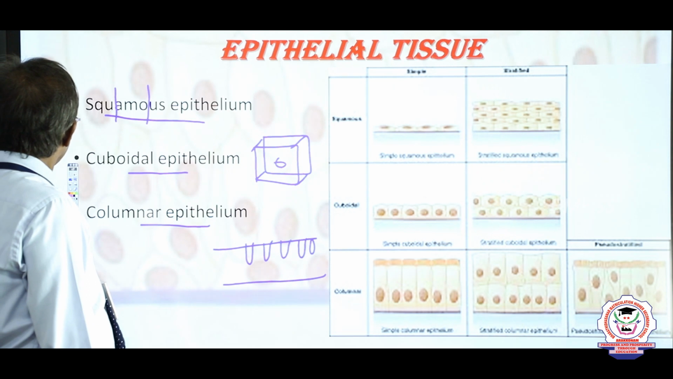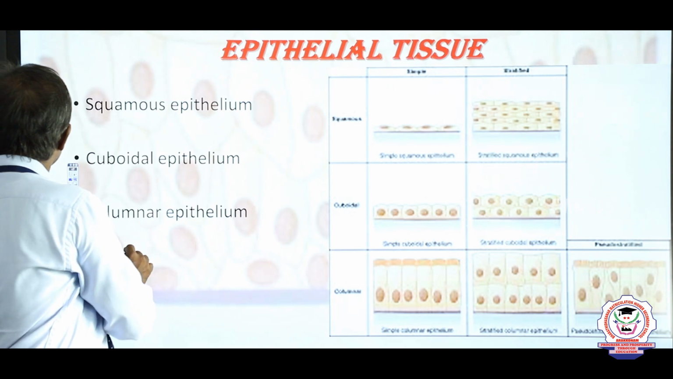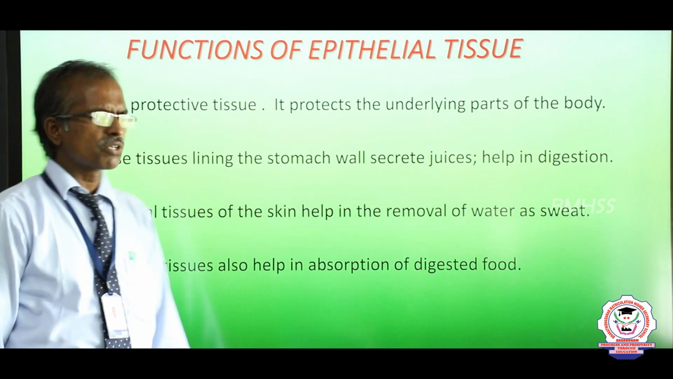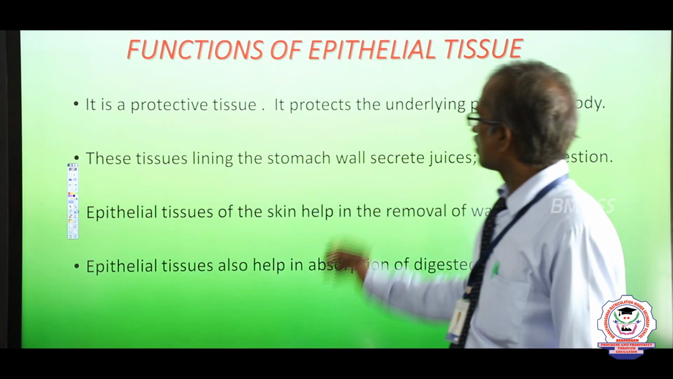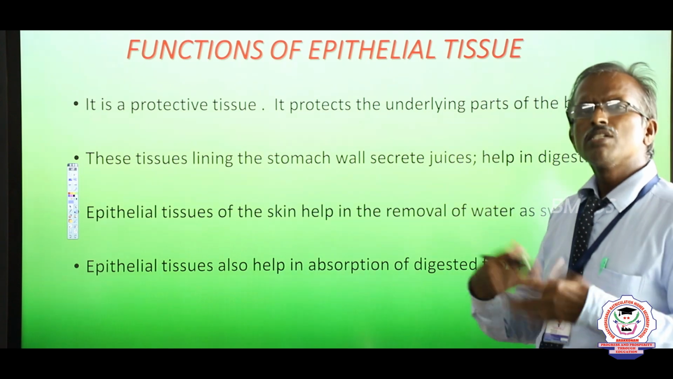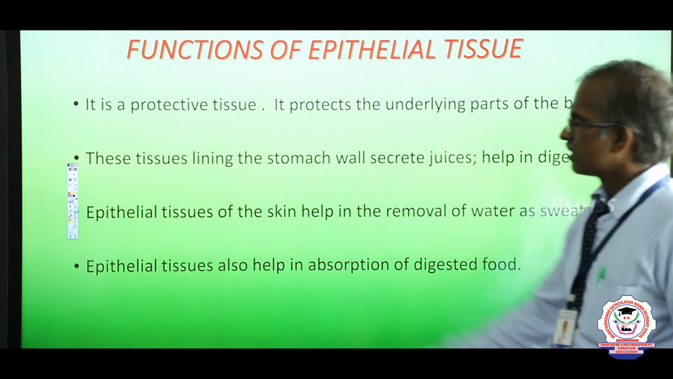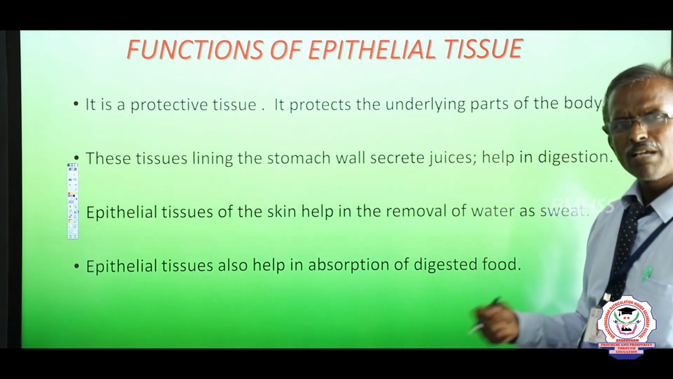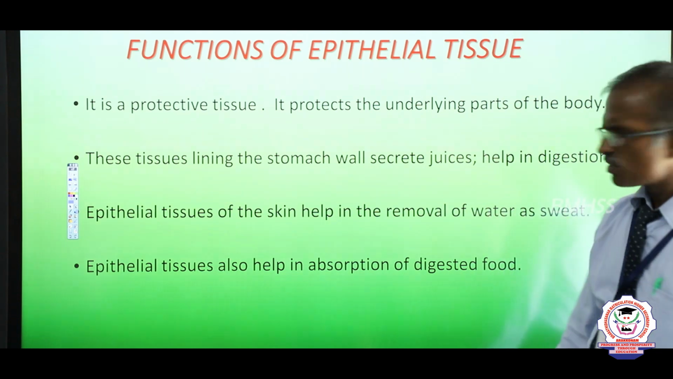Now the main function of epithelial tissues is protection. It protects the underlying tissues in the body organs from injury, desiccation or entry of germs. That is the main function. These tissues line the stomach wall to secrete juice, namely gastric juice. This juice helps in digestion.